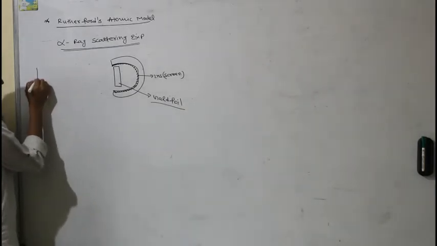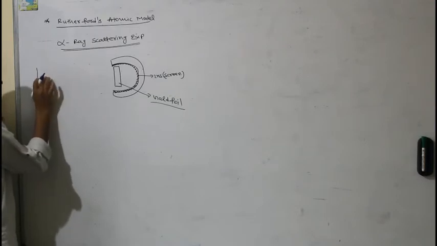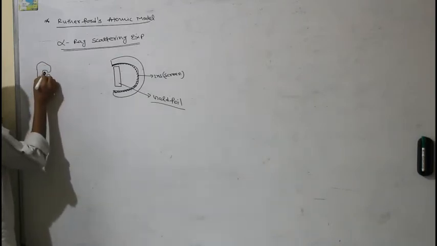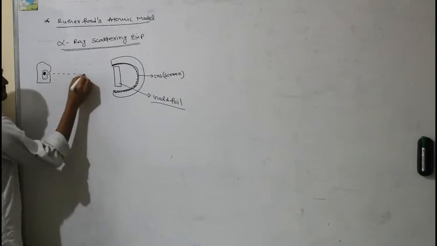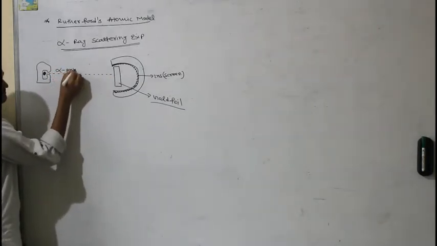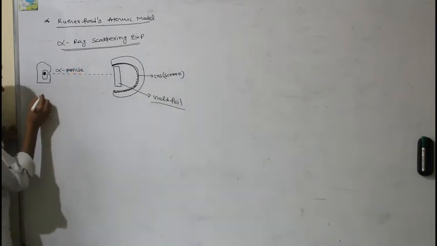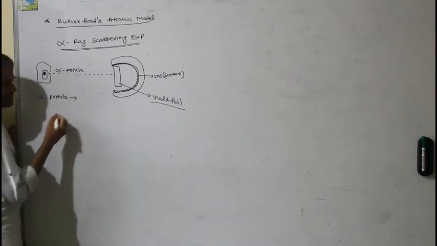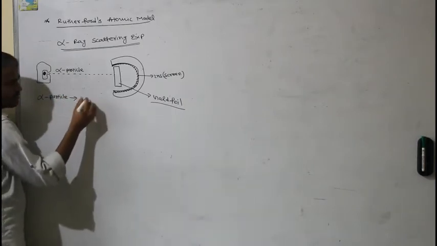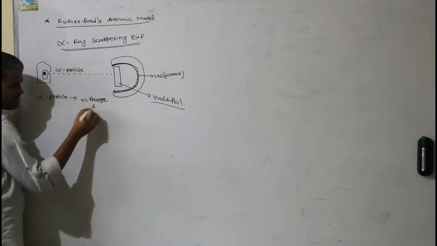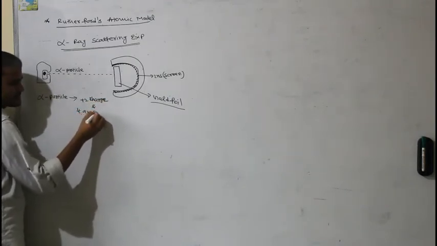Through this gold foil, he passed alpha particles. Here, an alpha particle has +2 charge and 4 AMU mass.